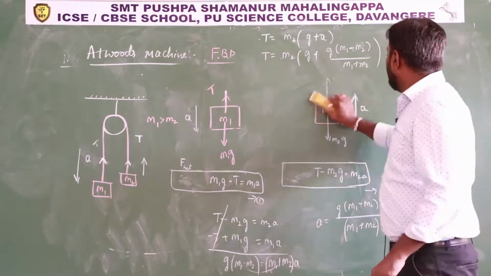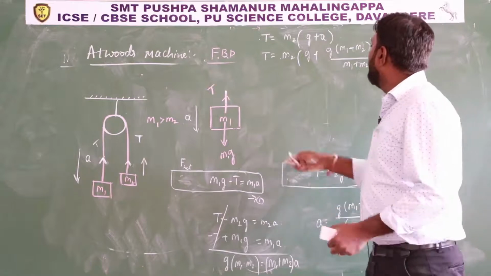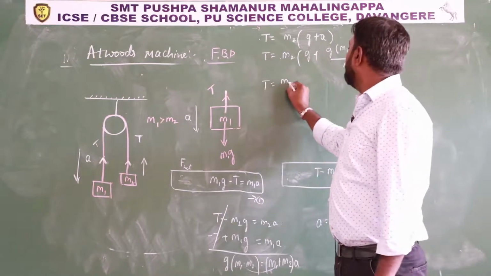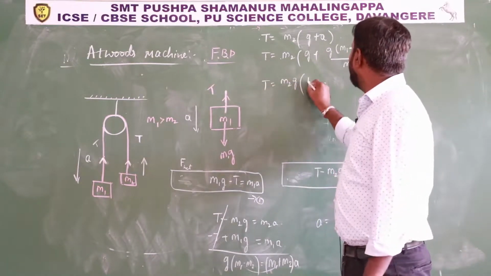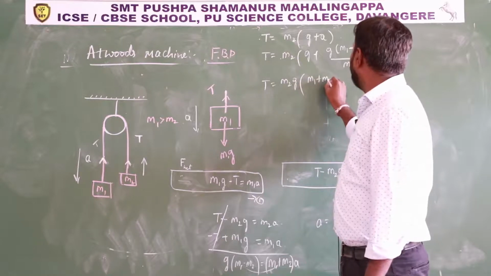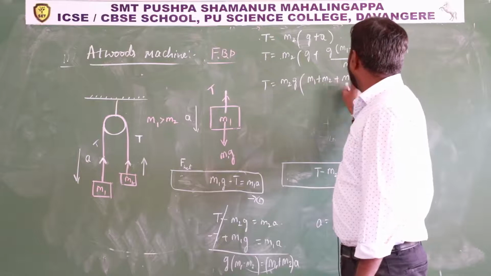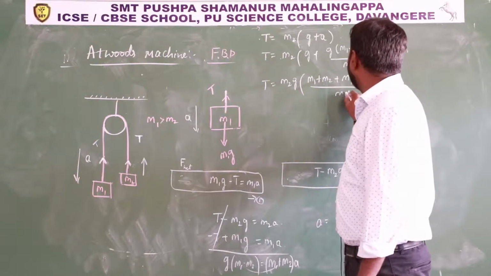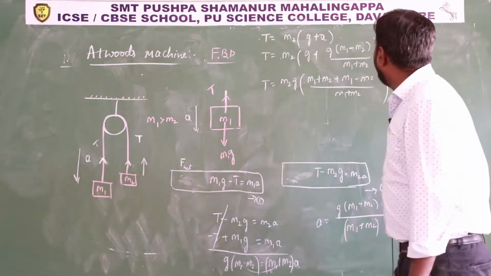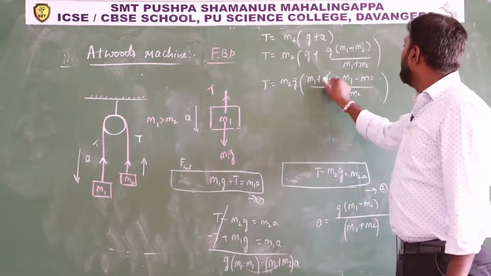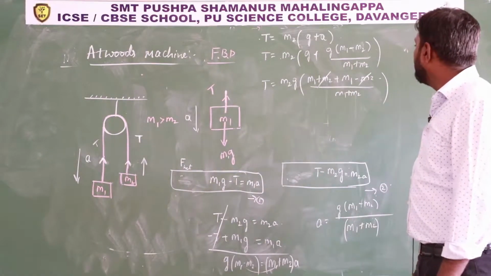And next, T equals m2g, g also I will take common outside, here m1 plus m2 plus m1 minus m2 divided by m1 plus m2, and plus m2 minus m2 will get cancelled.